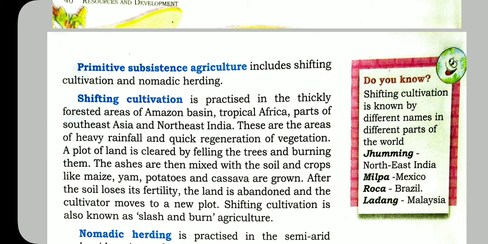In these regions, the shifting cultivation is done by these people. These are the areas of heavy rainfall and quick regeneration of vegetation. That means regeneration means the grasses and vegetation immediately grow up because of the heavy rainfall.